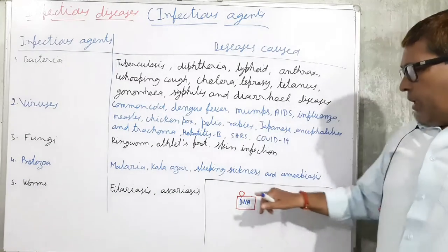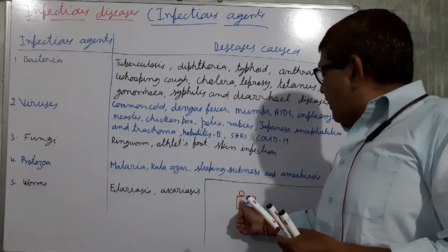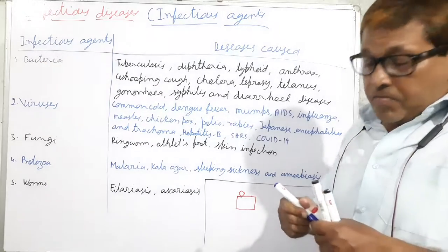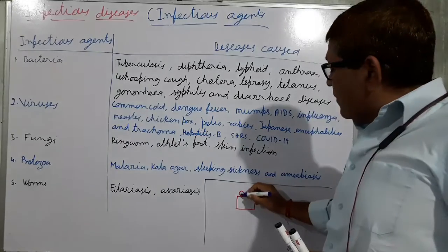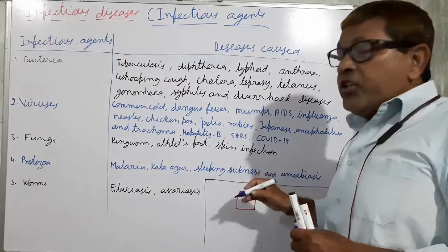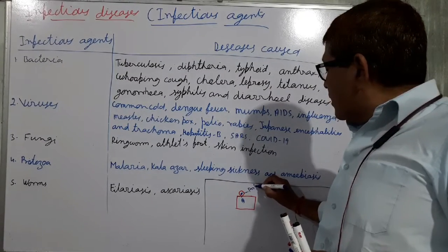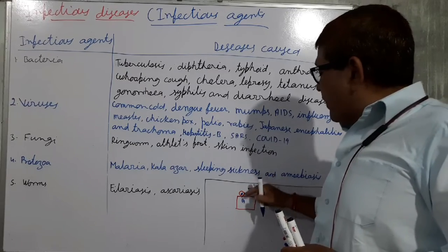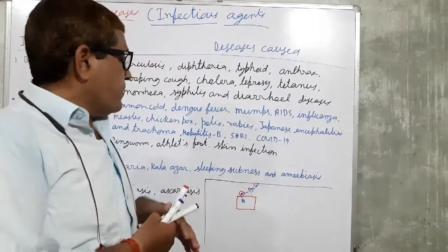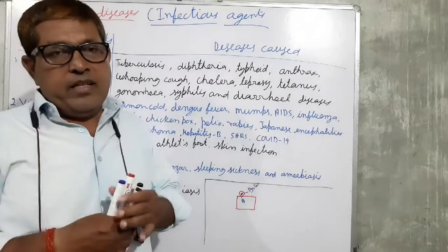So when a virus infects us, only its nucleic acid enters inside the cell, while the protein coat does not enter.